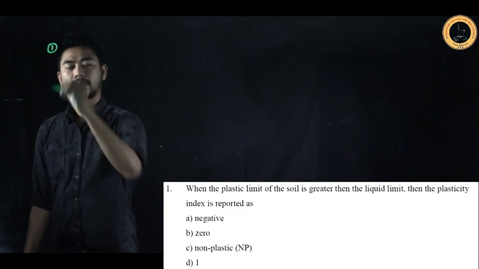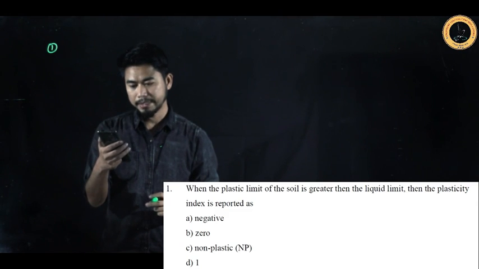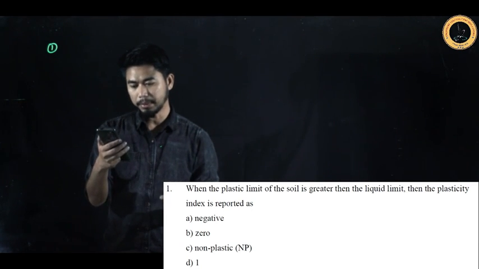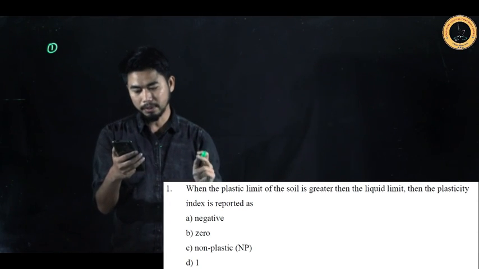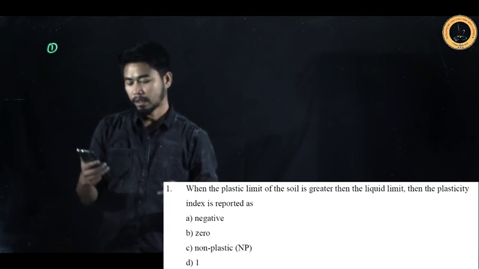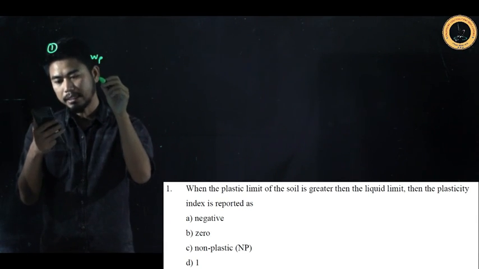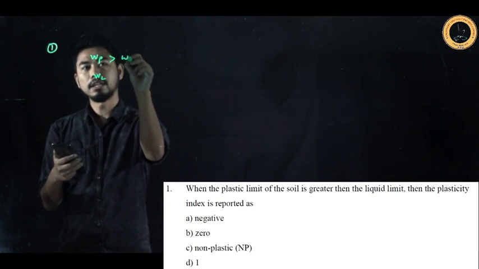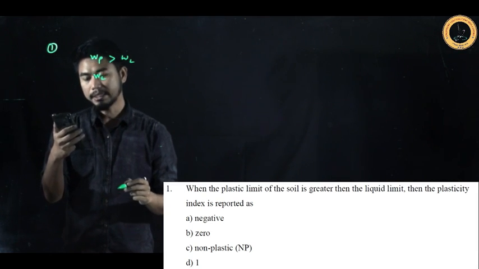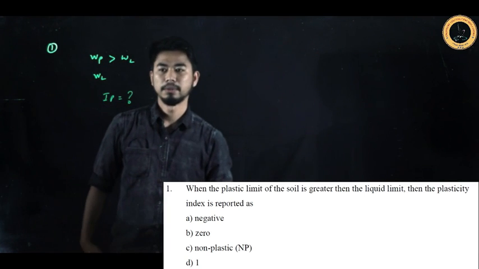So let's analyze question number 1. The question says: when the plastic limit of the soil is greater than the liquid limit, then the plasticity index is reported as, and the options are A, B, C, D: negative, 0, non-plastic and 1. So if the plastic limit WP is greater than the liquid limit WL, then the plasticity index IP value is how much?